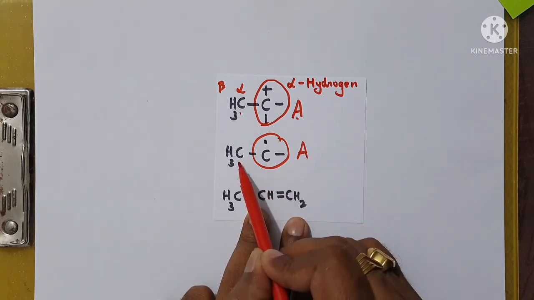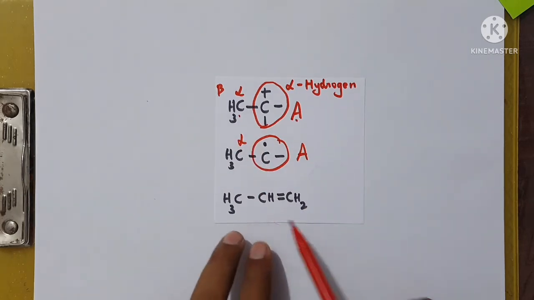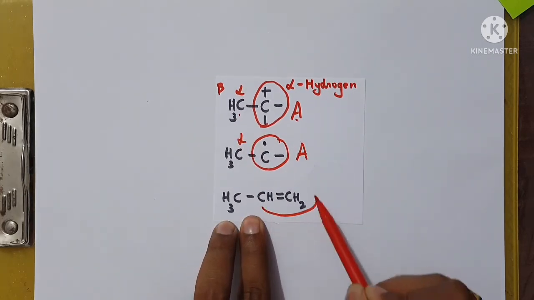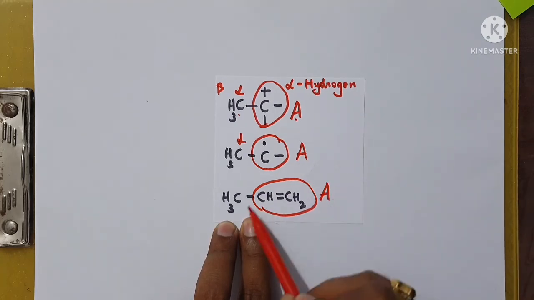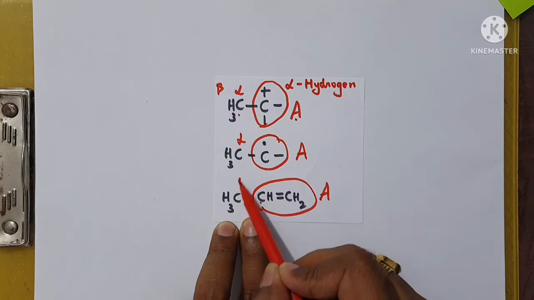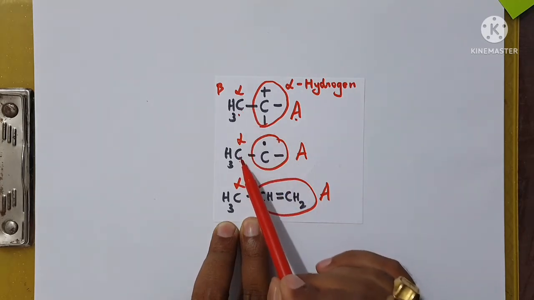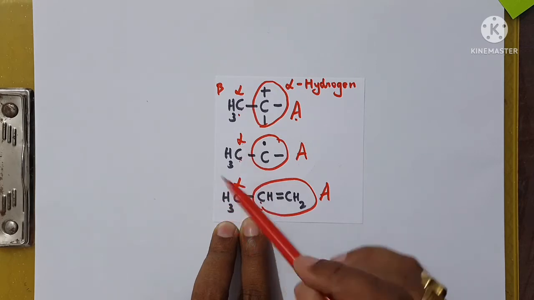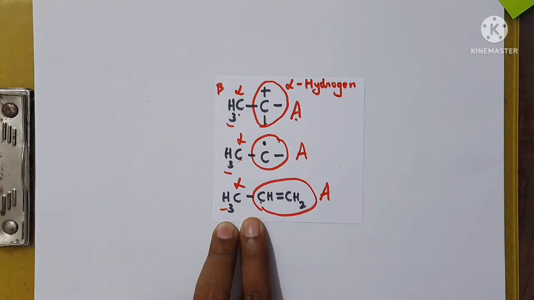This is going to become an active site, and the next carbon which is attached to it is going to be alpha. This whole part you are observing here is the active site. The carbon which is attached here is alpha. The hydrogens attached to this alpha carbon are known as alpha hydrogen atoms.